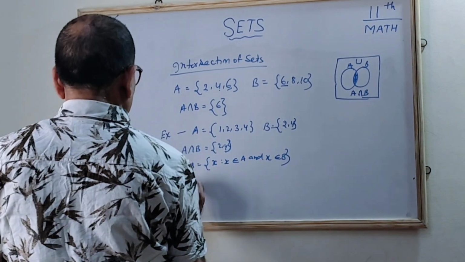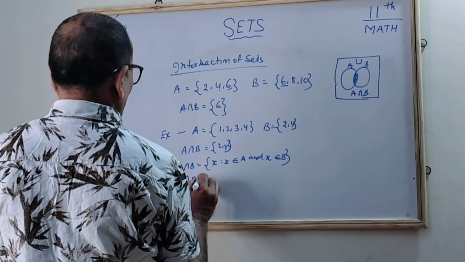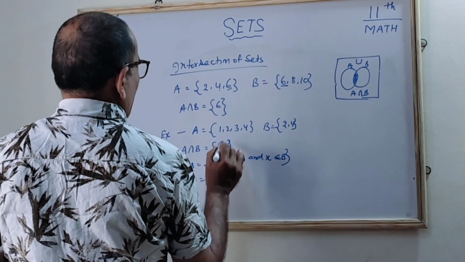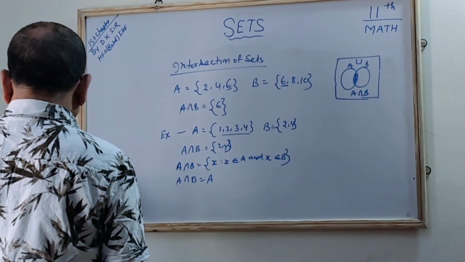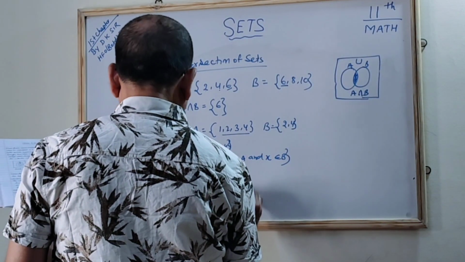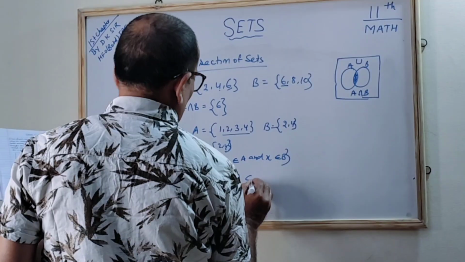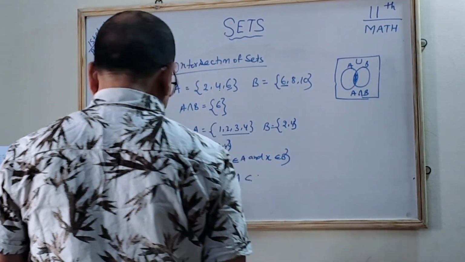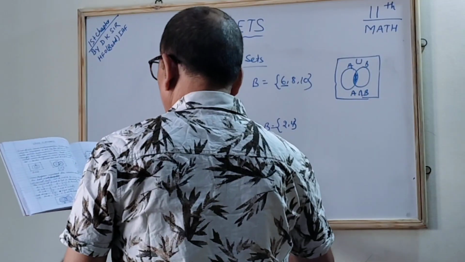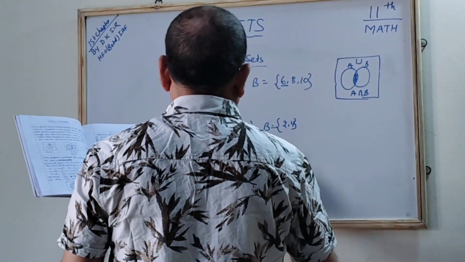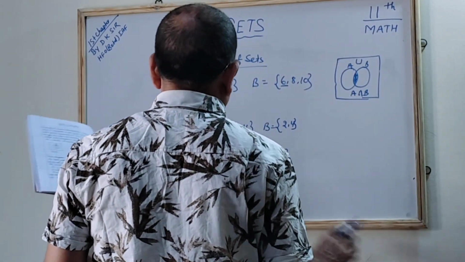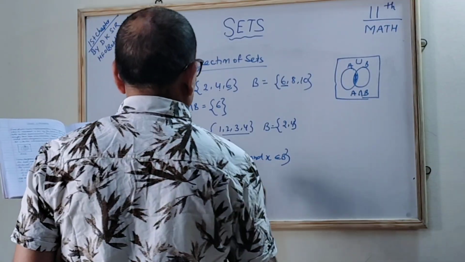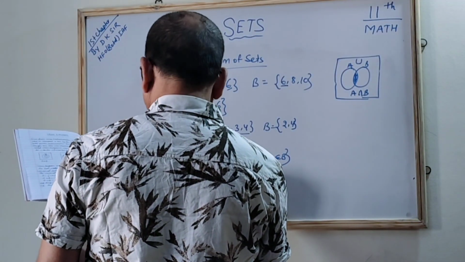Remember, A intersection B is always equal to B, correct? Because A is the larger one. Here we will see that all the elements of B are found in A. So we will say B is a subset of A, correct?